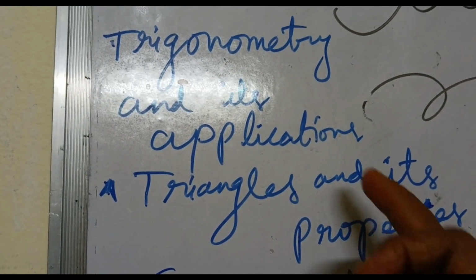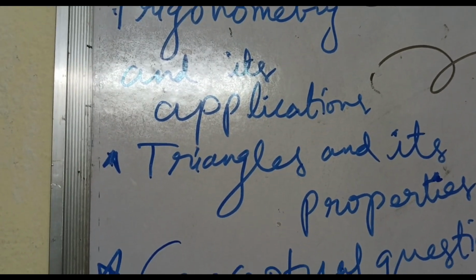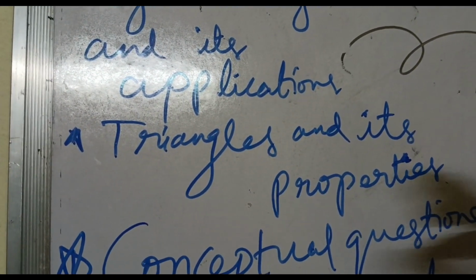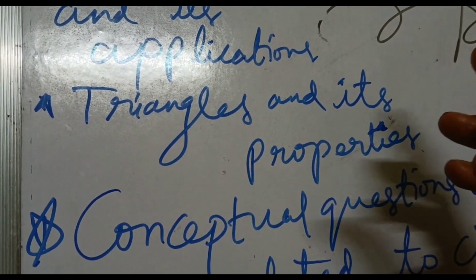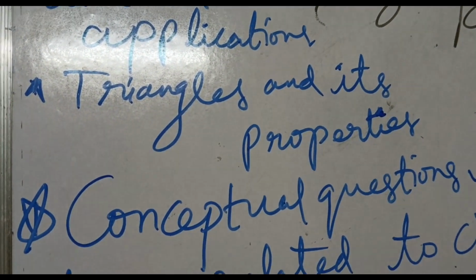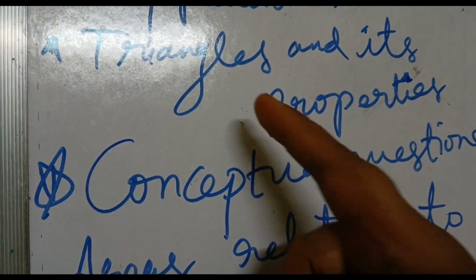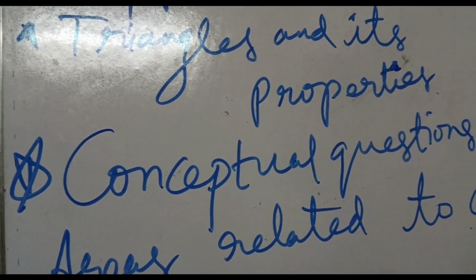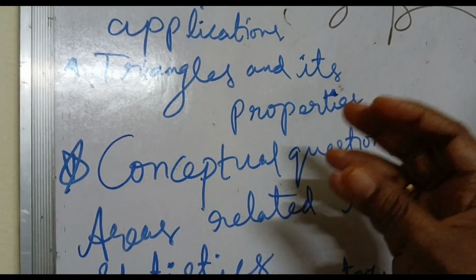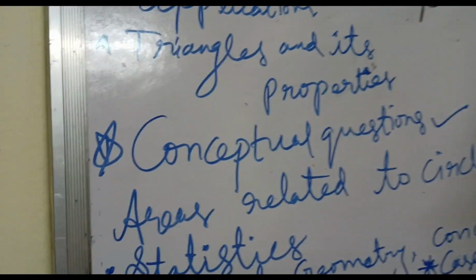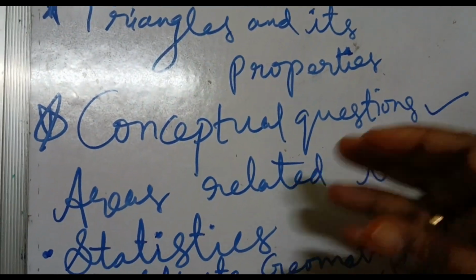CBSE children, please concentrate on trigonometry and its applications also more, because we will get trigonometry questions definitely, and applications you have an idea. Angle of elevation, angle of depression, two types of questions we may get, and especially questions related to two triangles. They are very, very important. Please look at them once and go for the triangles and their properties. From those also, definitely mainly Heron's formula they should have an idea of, and they should know properties of triangles and so many problems related to that, please practice.